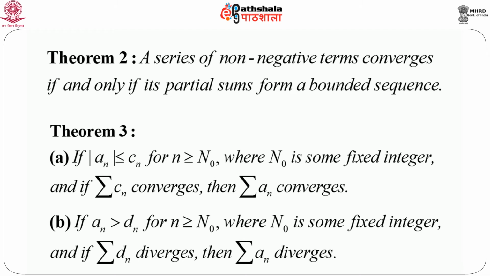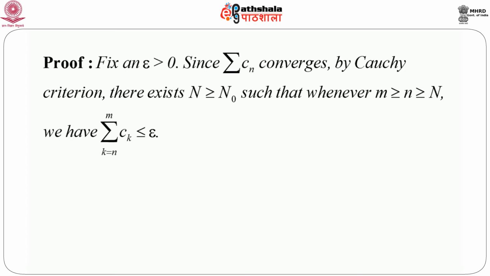Now, it is important to note that in the first part of the theorem there is a modulus sign, which immediately gives us the idea that we can probably apply theorem 2, because theorem 2 has a condition that the series should consist of non-negative numbers. When I consider the modulus of aₙ, it makes the nth term non-negative. So we can probably apply theorem 2 in order to prove this theorem 3. So, let's prove theorem 3.